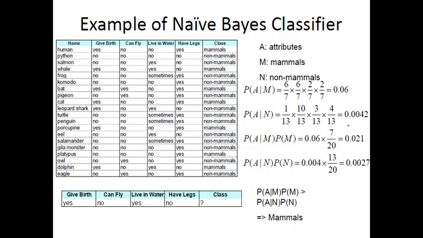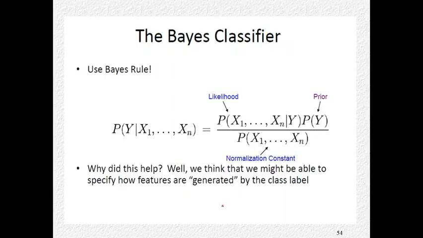And another example is already there, which you can try. The attributes are name, give birth, can fly, live in water, have legs. The class is only binary. Here also there are binary classes, mammals and non-mammals. Here you can see the probability of attribute given M. How are we finding all these attributes? And this is actually the test case: yes, no, yes, no for the features. What does it belong to, whether mammal or non-mammal? This you can try yourself.